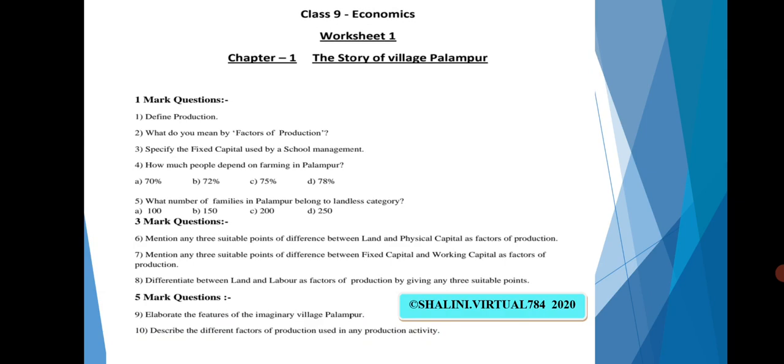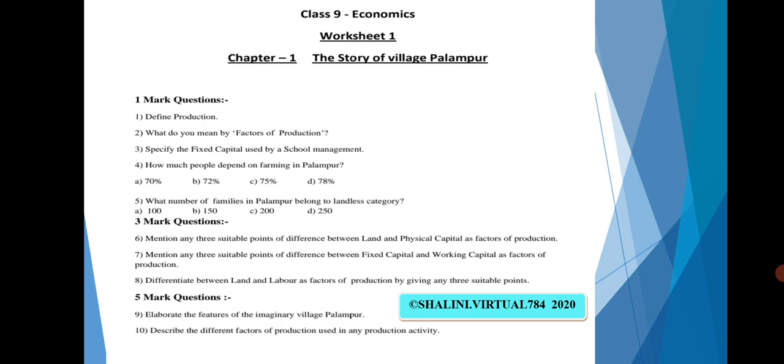Define production. By now we know that production simply means the creation of any new product or service. Some new product is getting created with the use of some raw materials. Second question, what do you mean by factors of production? Whatever requirements, whatever inputs are needed to produce any new good or service, all those will be considered as factors of production.